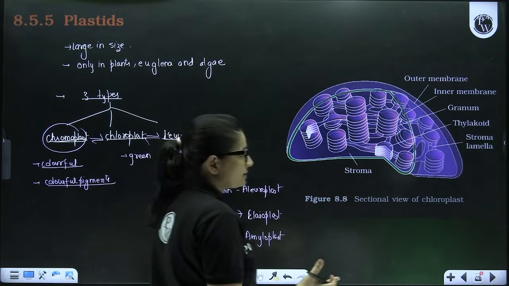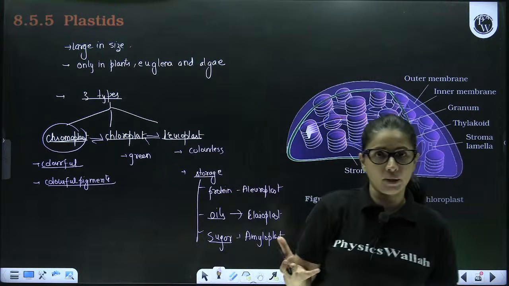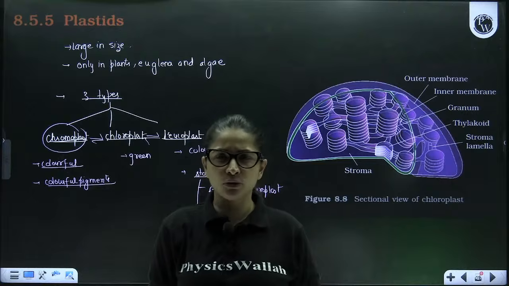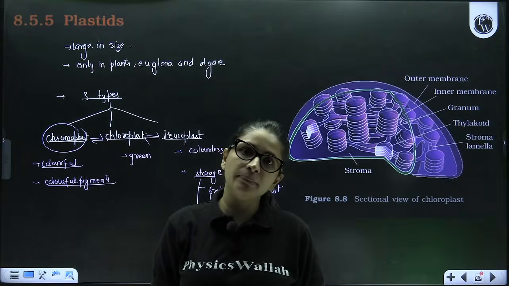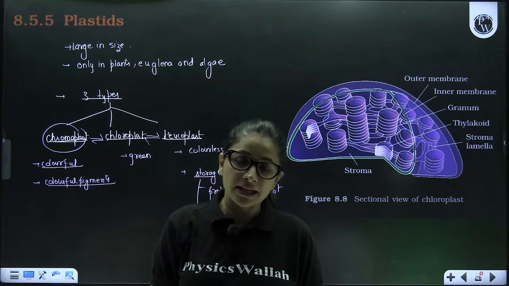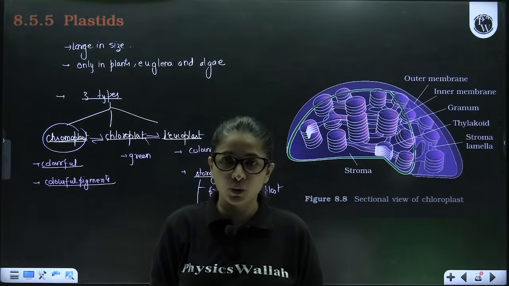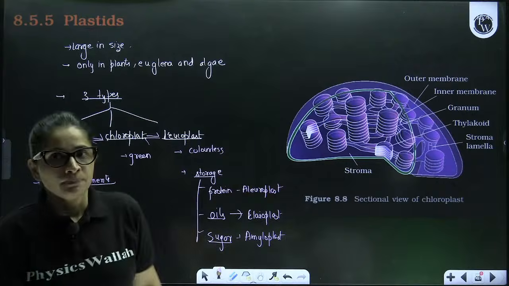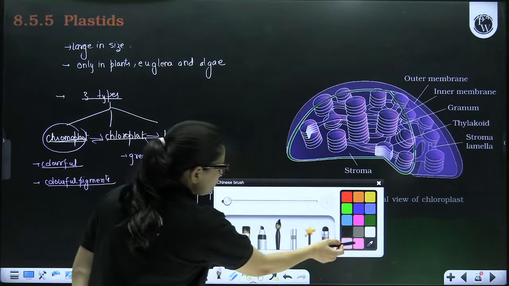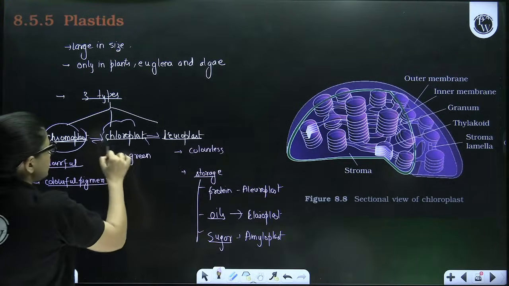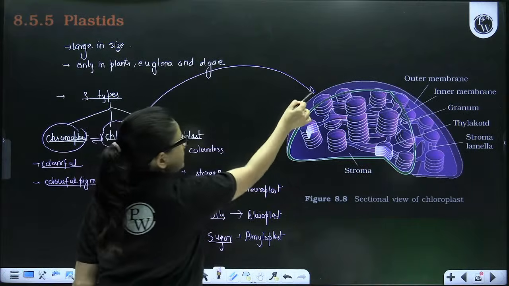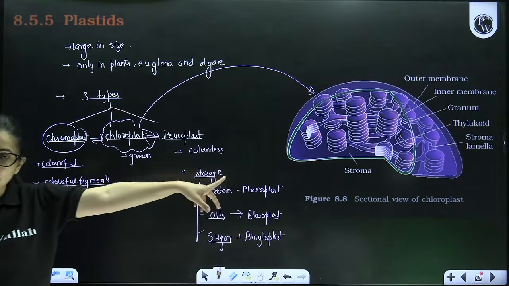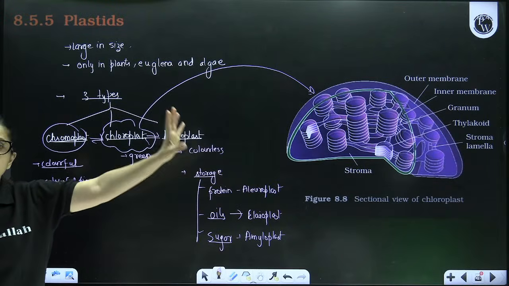Correct? Like for example, if I see a potato, it is colorless from inside, right? Whitish, colorless. Why? Because majorly in the potato cells, the form of plastid is leucoplast, where the food is stored in the form of starch, like amyloplast. So from inside it is colorless. Now typically, one of the plastids which you have to study in detail is the chloroplast. So here you can see the diagram of the chloroplast, which is double membrane bound like mitochondria. The outer membrane, the inner membrane.